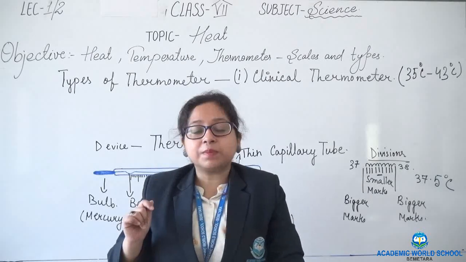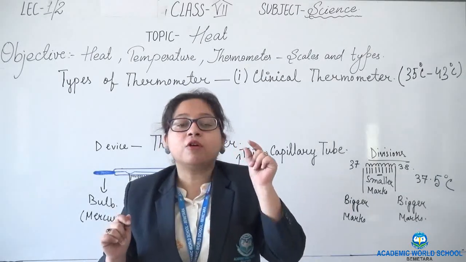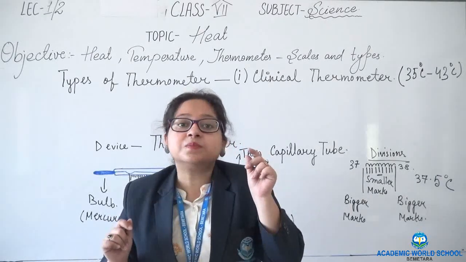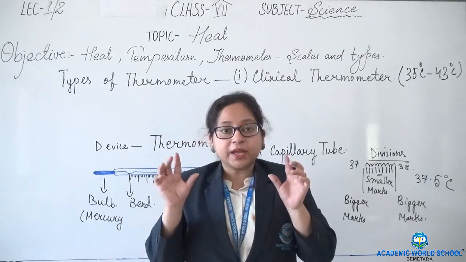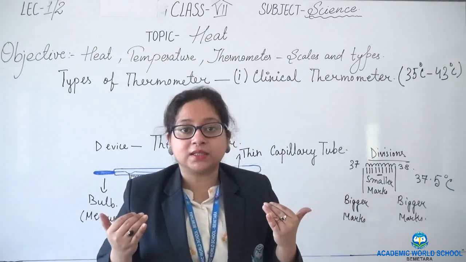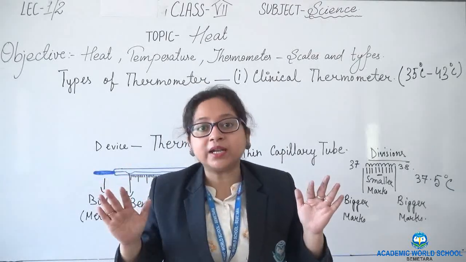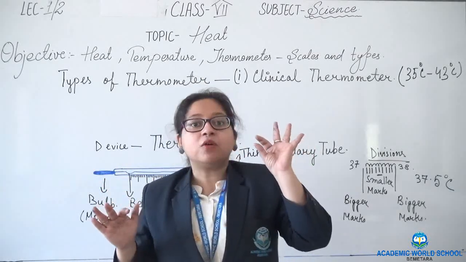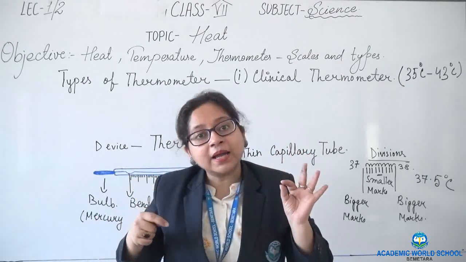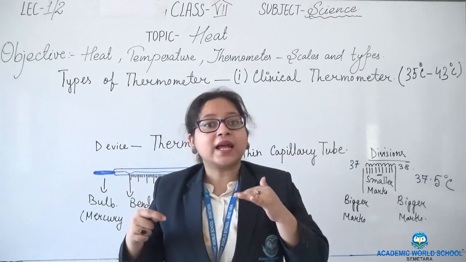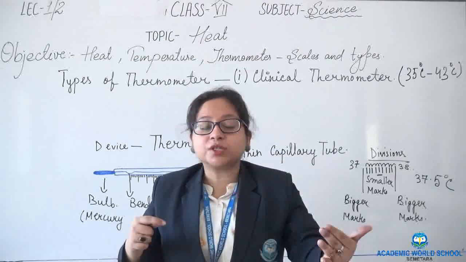But one thing you have to keep in mind: we should never hold the thermometer at its bulb while reading the temperature. Why? Because when I am holding it, the bulb will give the reading of my body temperature, and then I will not get the exact body temperature of the patient.